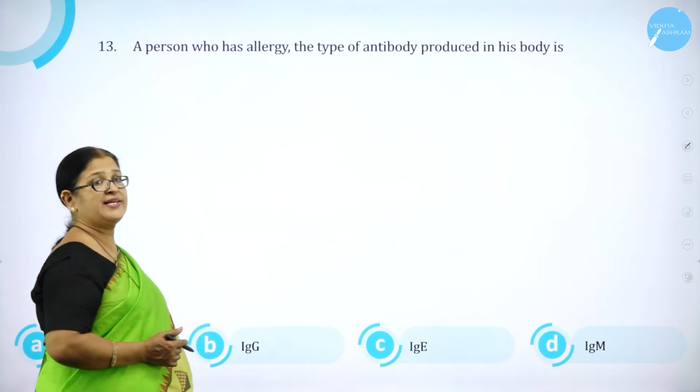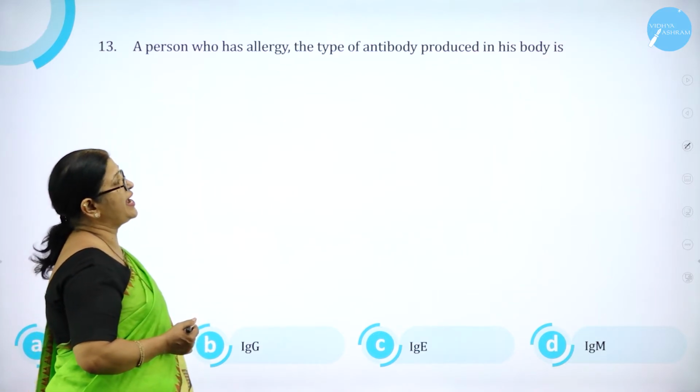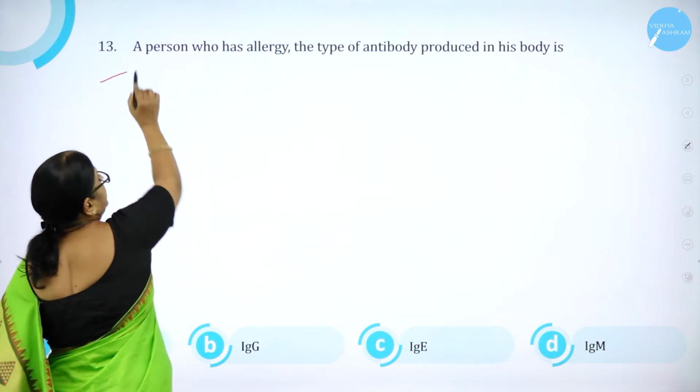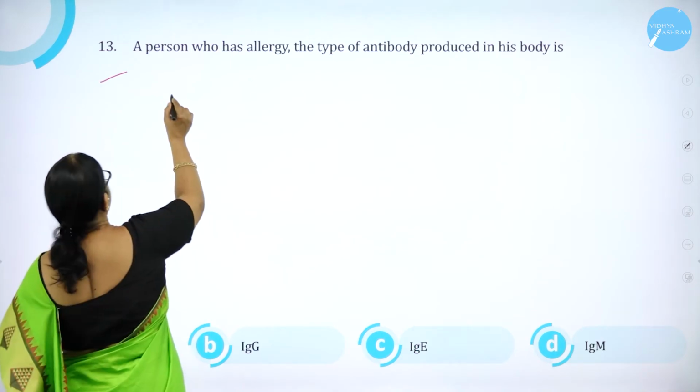A person who has allergy, the type of antibody produced in his body is.